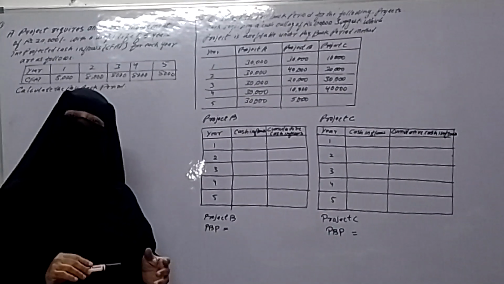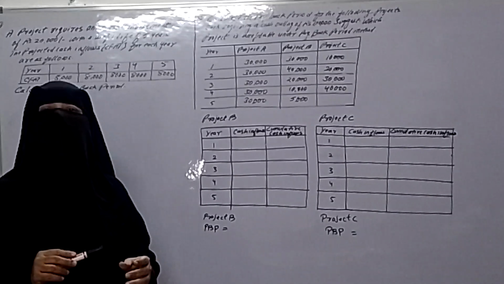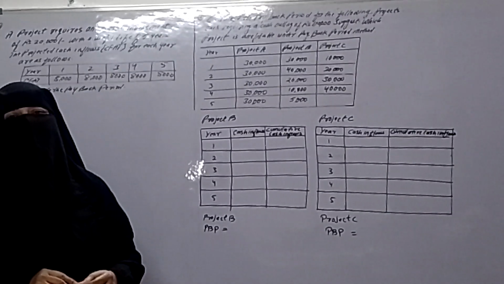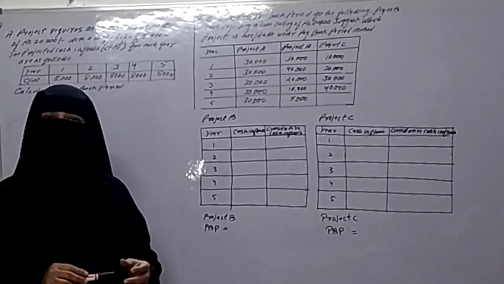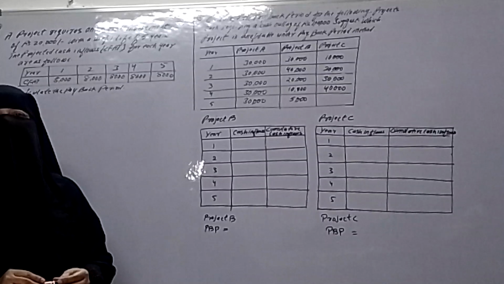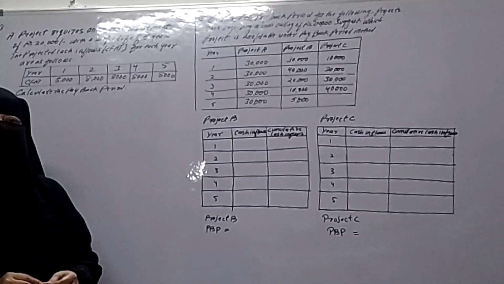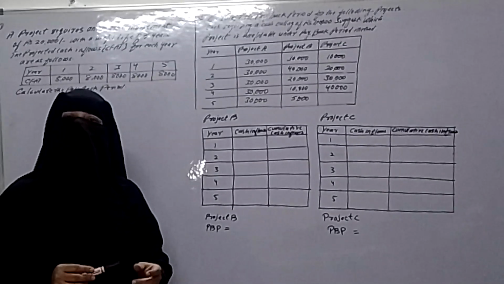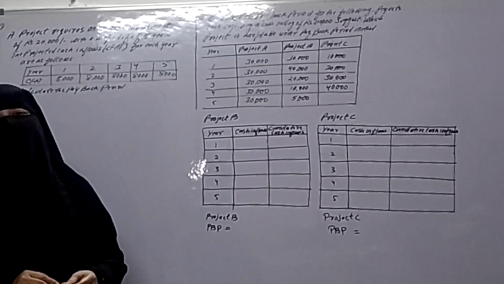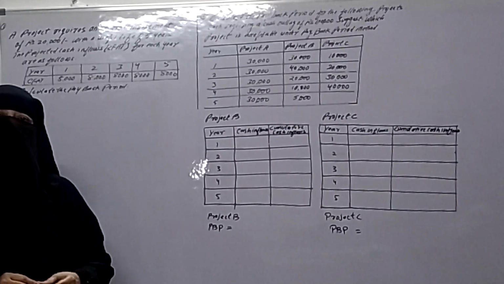Capital budgeting is a technique for long-term investment decisions. Under capital budgeting, we have two methods, traditional techniques and modern techniques. Under traditional techniques, we have payback period and average rate of return, that is accounting rate of return, ARR.